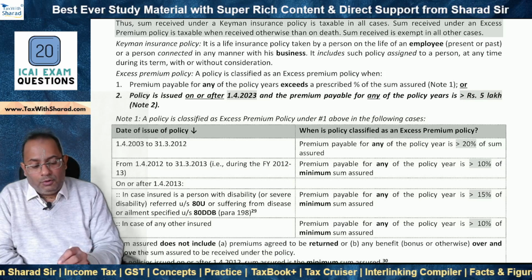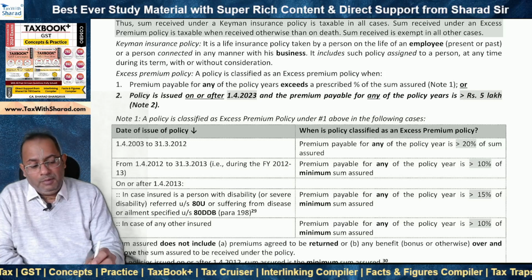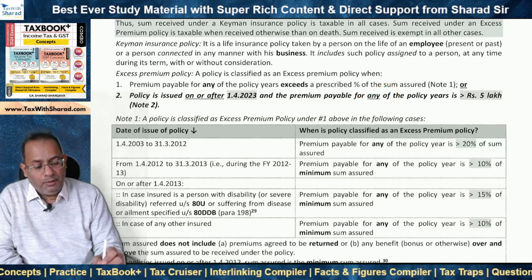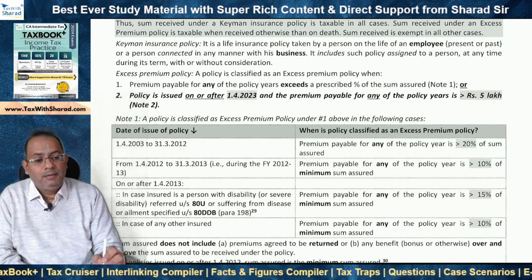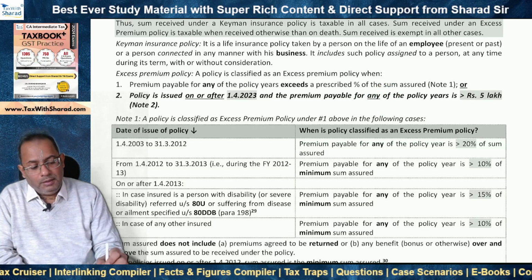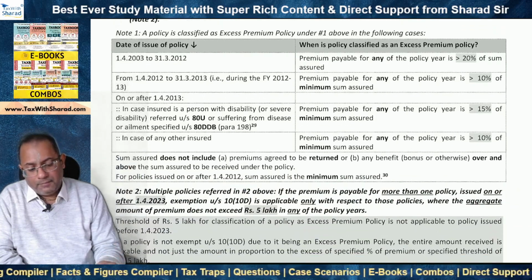If the policy is issued on or after 1st April 2023, then we need to further check if the premium payable for any of the policy years, that means even if for 1 year, that will be sufficient, for any of the policy years is more than rupees 5 lakh. Okay.